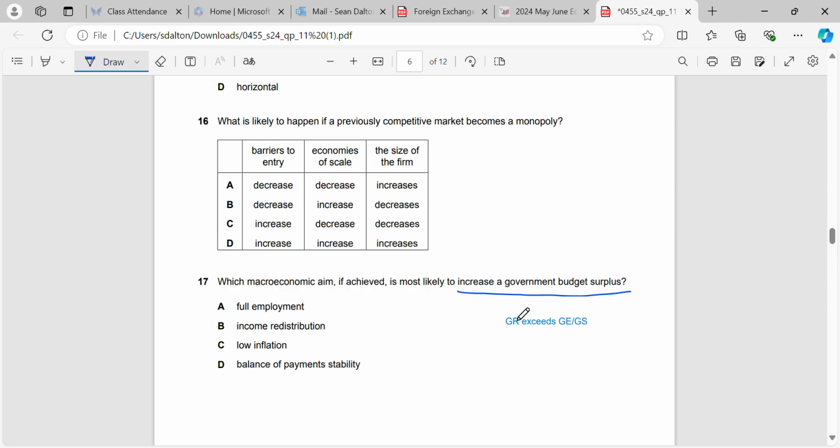Now, what do we think? How did the government get revenue? The government get revenue from their taxes, right? So if more people have a job, then that means that more taxes are going to be paid to the government. So they're going to have more revenue. Income redistribution, that doesn't allow the government to collect more revenue. It just means that they're changing the way that the taxes are structured. The same with low inflation or balance of payment stability. That's not going to increase the amount of revenue a government is receiving.